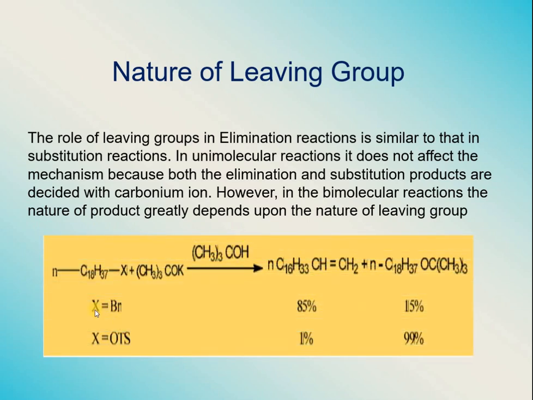For example, you can see in this example, if the leaving group here is bromide and this is tosylate leaving group, and you have been told in the previous lectures that tosylate is a very good leaving group. So in that case, in case of good leaving groups, then substitution product is the major product and elimination product is the least product. But if we haven't got a good leaving group like bromine, in that case elimination is the major product and substitution is the minor product, because it is not a good leaving group, it cannot leave.